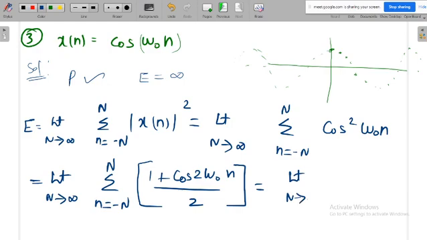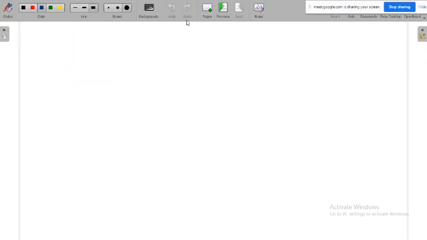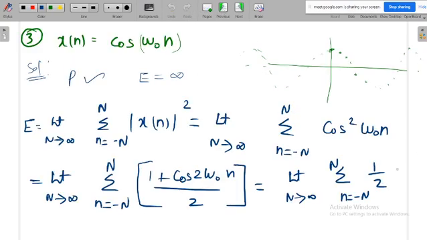I will calculate only the first term, because even if you calculate the second term, its value will be 0. The summation of the second term will be 0, or otherwise I will write it on the next page.